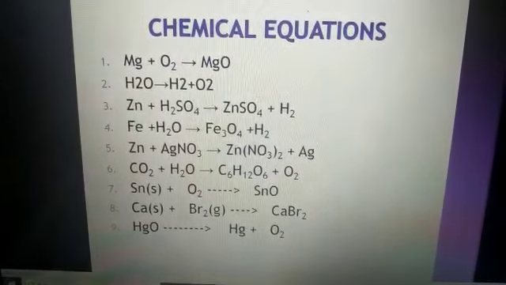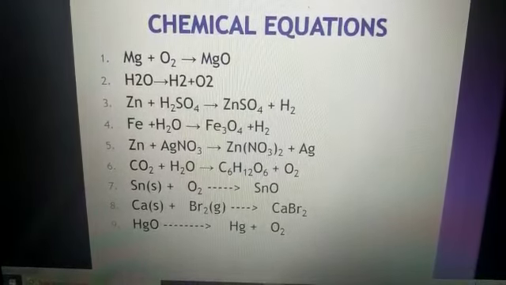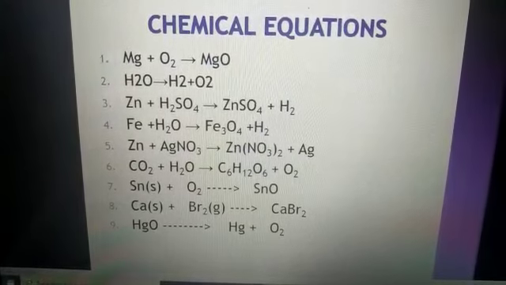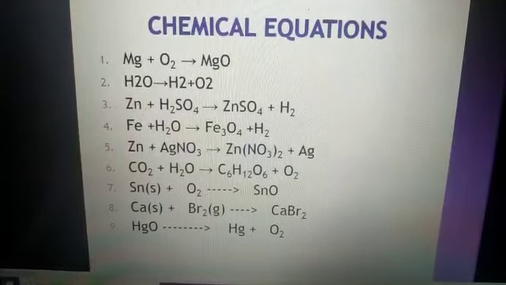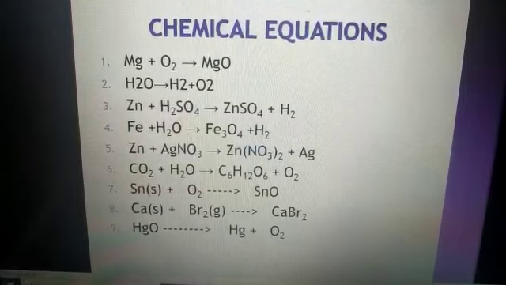Okay students? Now, such types of reactions are also available sometimes, that are already balanced. That's why I am taking this example.